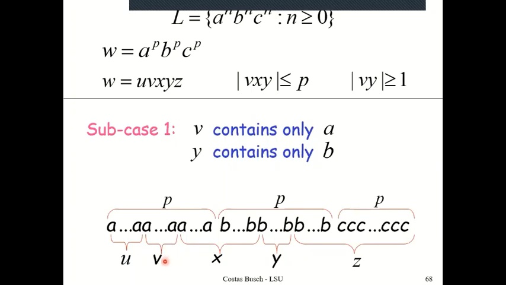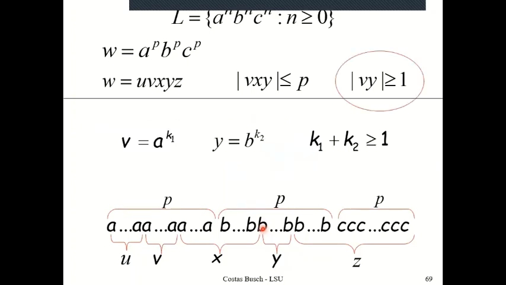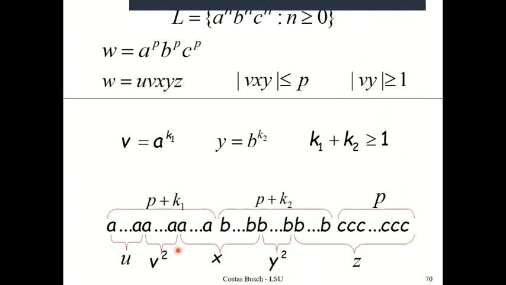I would have at least one A in V and at least one B in Y. Because if I say that Y is empty, then it would be against the spirit of the assumption, because why would I then say Y consists only of B's? Then when I pump in some V's and some Y's, say for example, one extra copy of V and one extra copy of Y, I would have that the number of A's is P plus K1 and the number of B's is P plus K2.